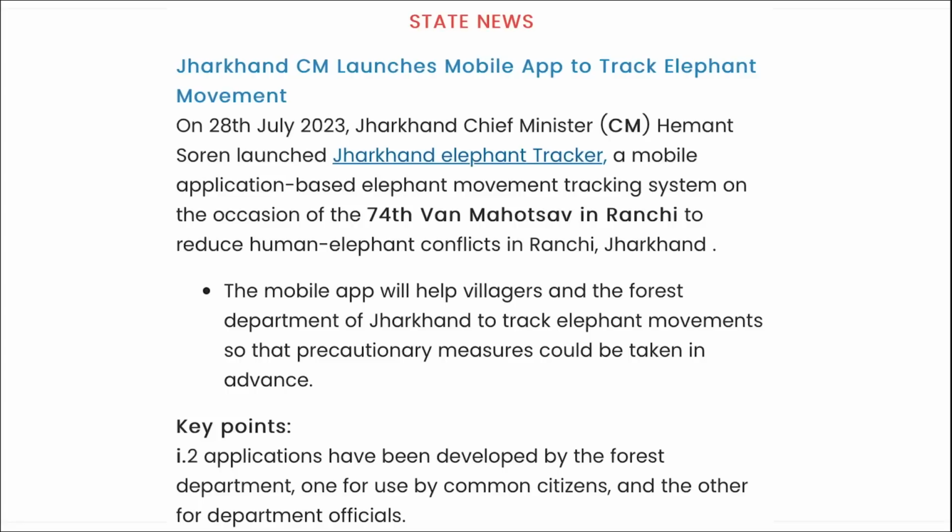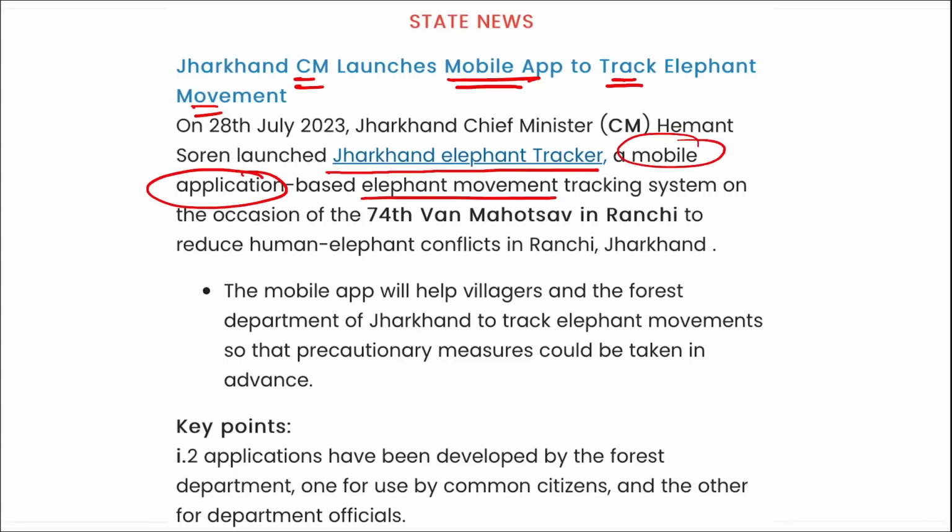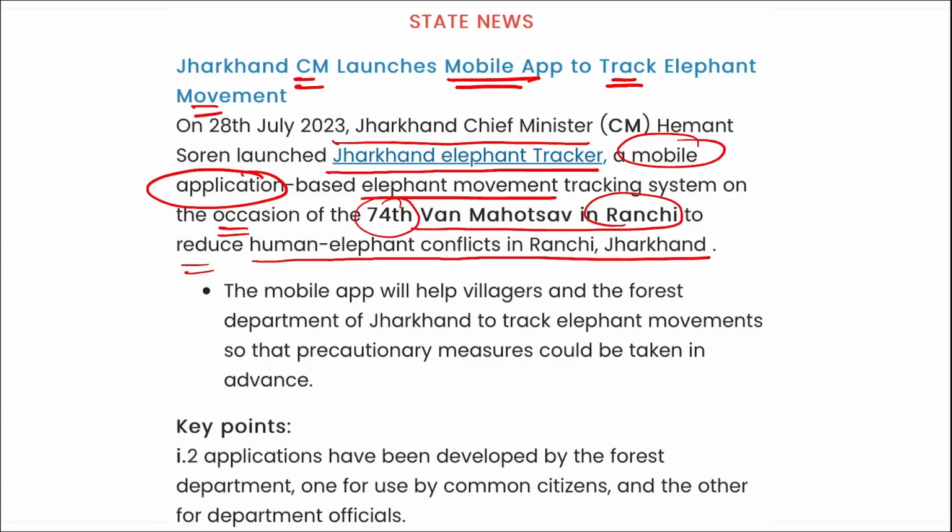Next is state news. Jharkhand's chief minister has launched a mobile application to track elephant movement, called the Jharkhand Elephant Tracker. It was launched on the occasion of the 74th Van Mahotsav in Ranchi, to reduce human-elephant conflicts in Jharkhand.